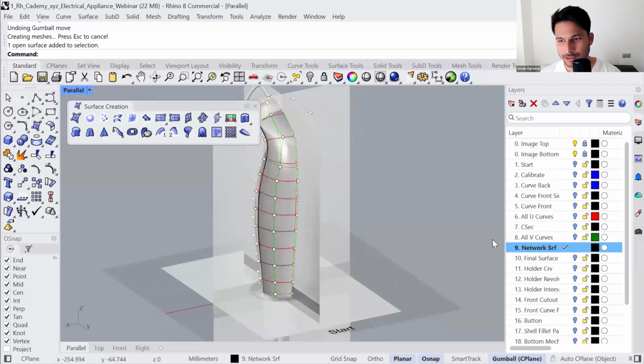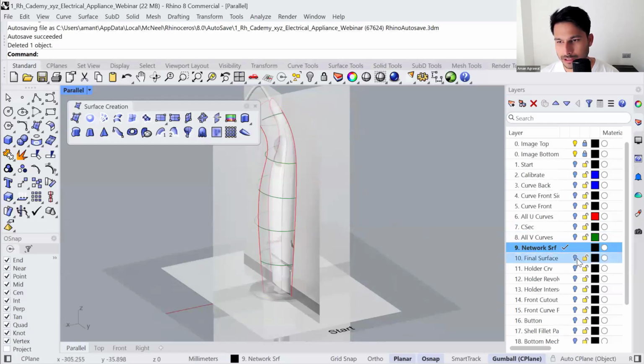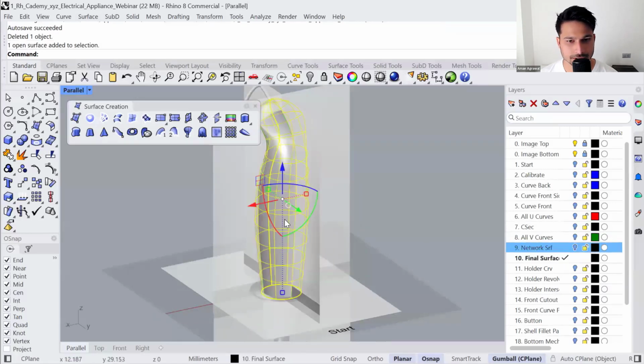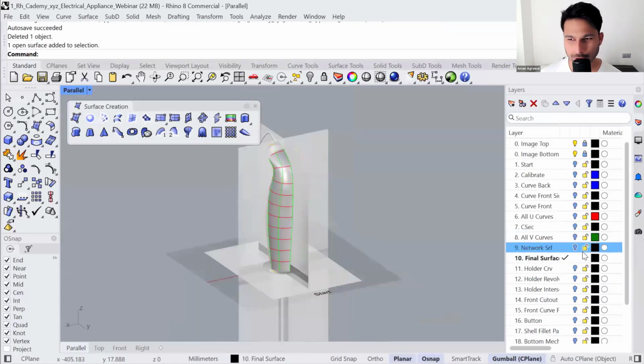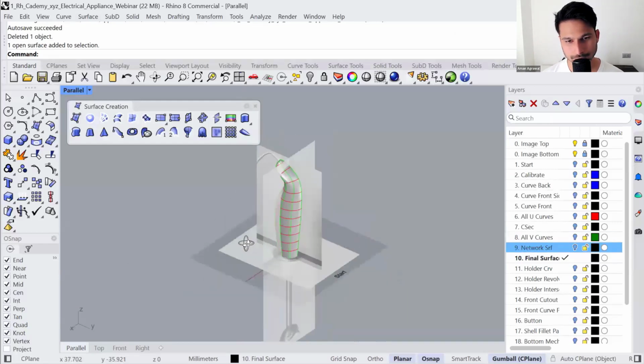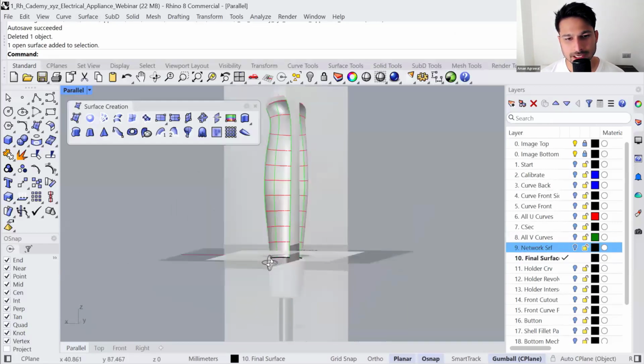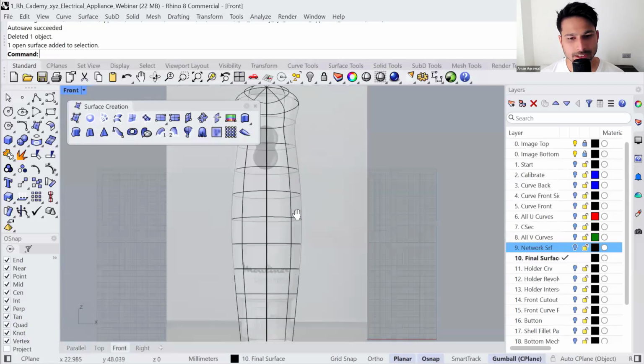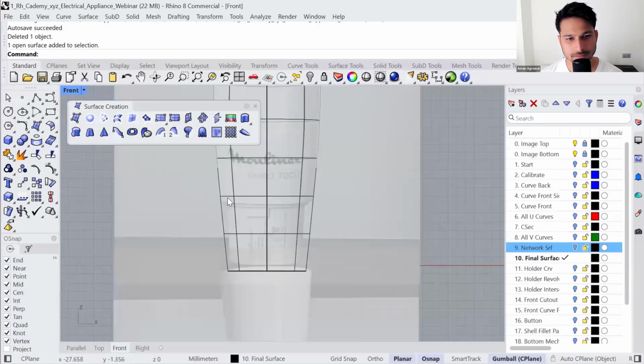All right, so if you unlock the next layer, that's the final surface. I have already made it for you. Make sure to always hide the previous layers or else you will get confused. Okay, now it's time to separate the bottom mechanism from the main part. So let's unlock the next layer.